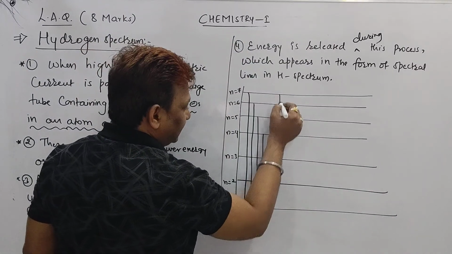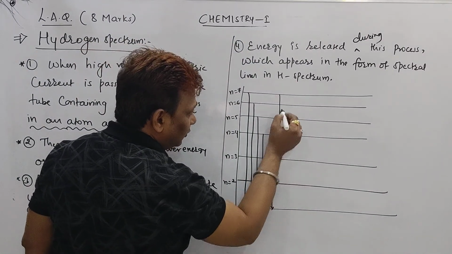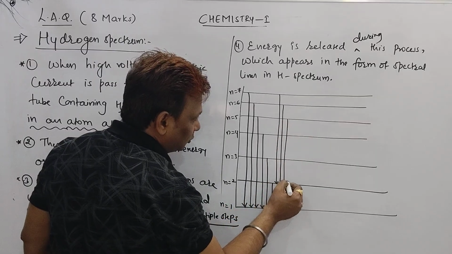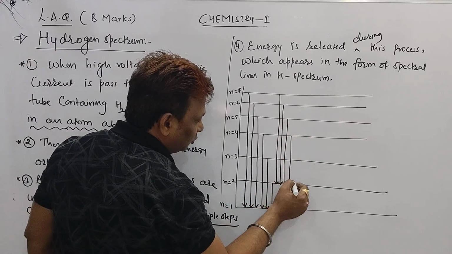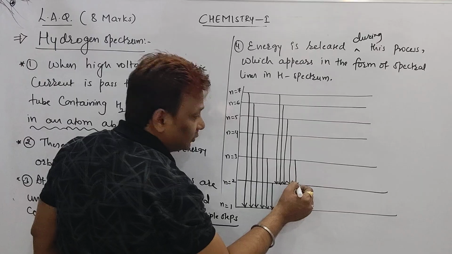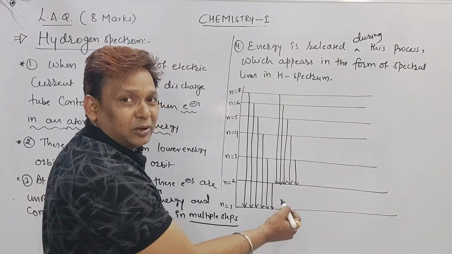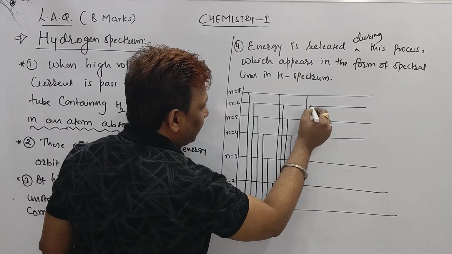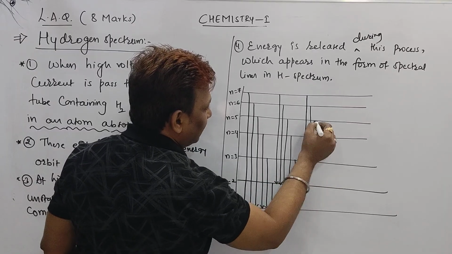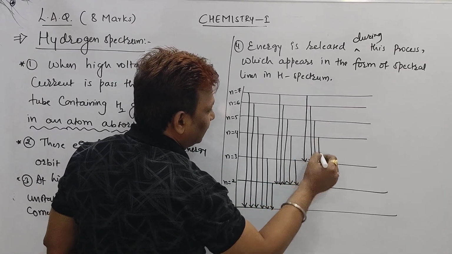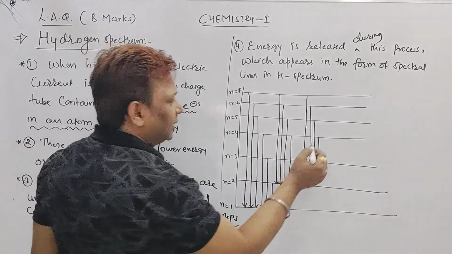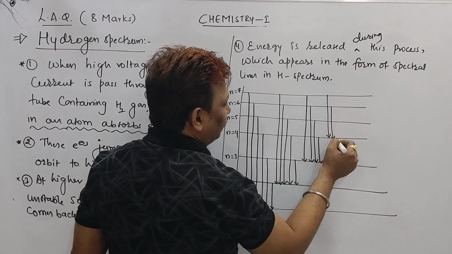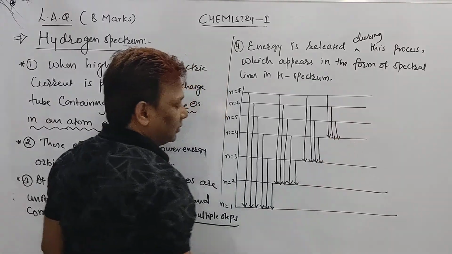Next, 7 to 2, 6 to 2, 5 to 2, 4 to 2, 3 to 2. Now come for 3: 7 to 3, 6 to 3, 5 to 3, 4 to 3. Then 4: 7 to 4, 6 to 4, 5 to 4.